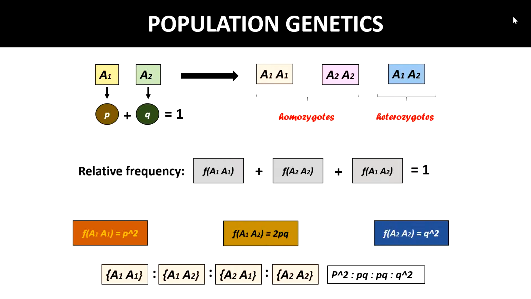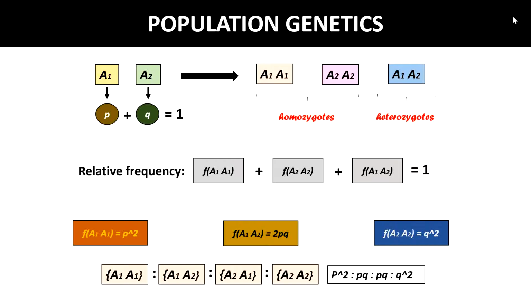Another benefit of the Hardy-Weinberg principle is that it greatly simplifies the task of modeling evolutionary change. When a population is in Hardy-Weinberg equilibrium, it is possible to track the genotypic composition of the population by directly tracking the allelic frequencies, as the Hardy-Weinberg principle relates the allelic frequencies to the genotypic frequencies.